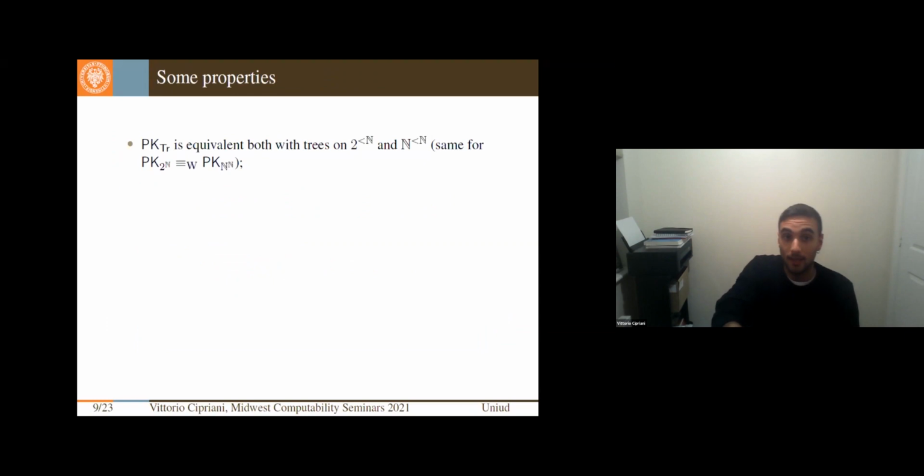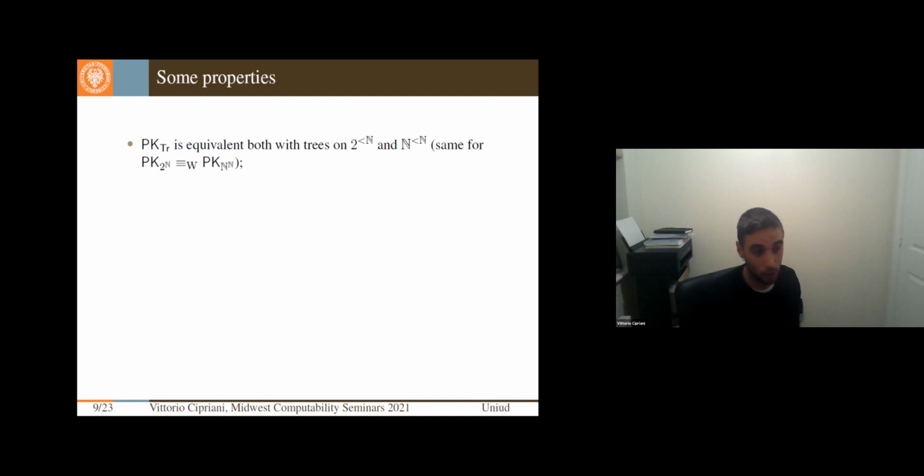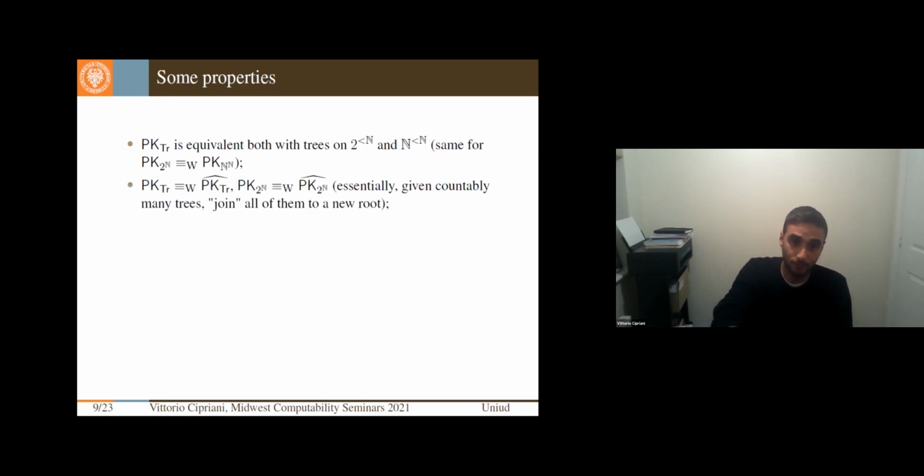So now, let's take some simple properties of the perfect kernel theorem, and namely notice that the perfect kernel theorem is equivalent if we consider trees in the Cantor space, or trees of sequences of 0s and 1s, or if we consider trees on natural numbers. And the same holds for closed sets. So the perfect kernel principle is exactly the same if we consider closed sets of the Cantor space or of the Baire space.